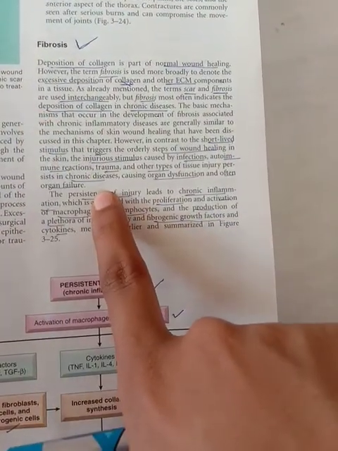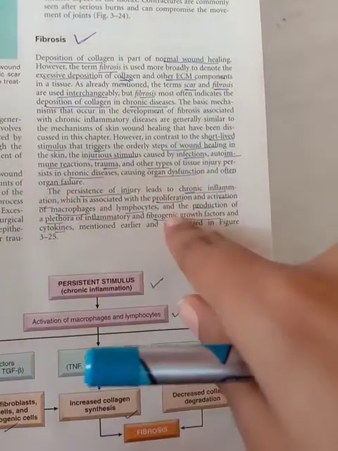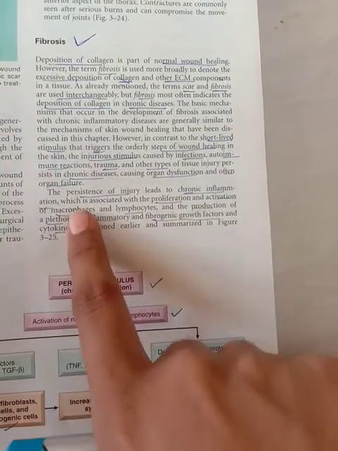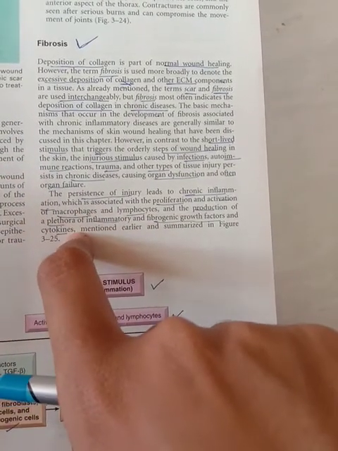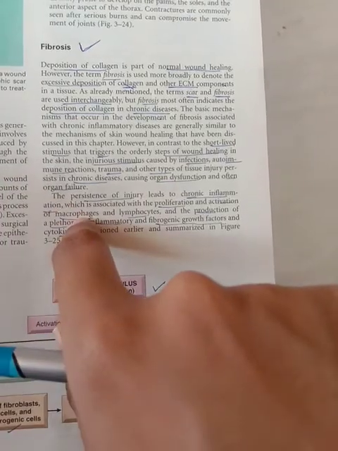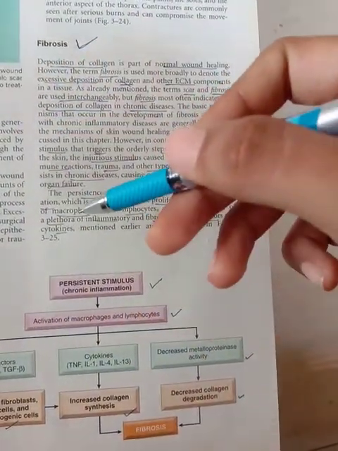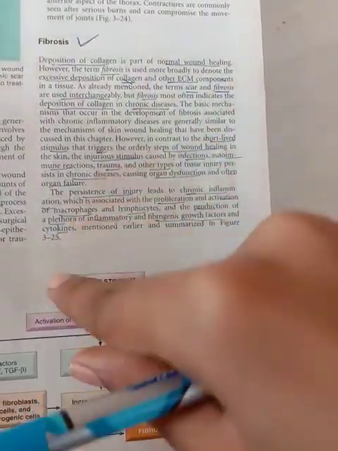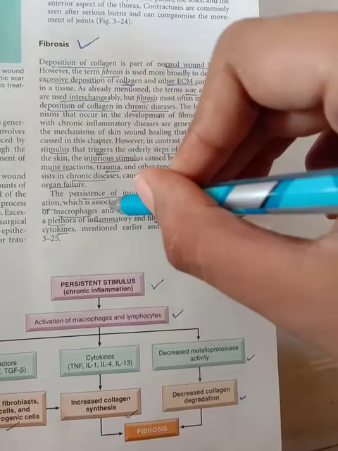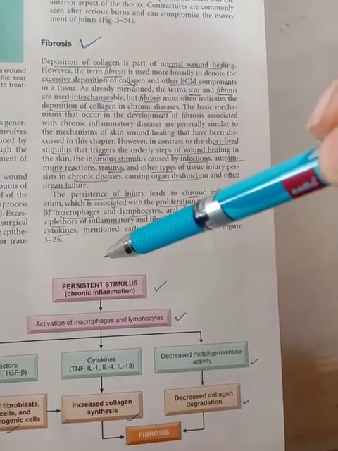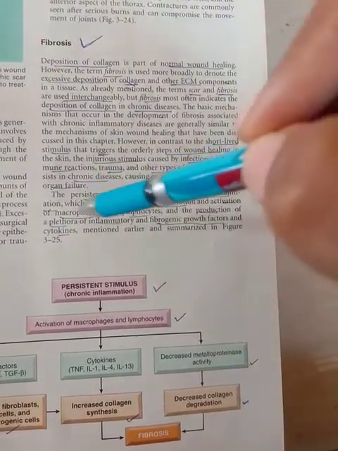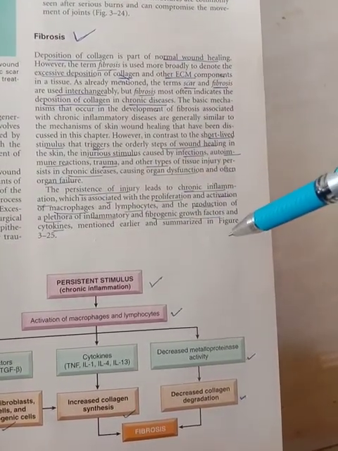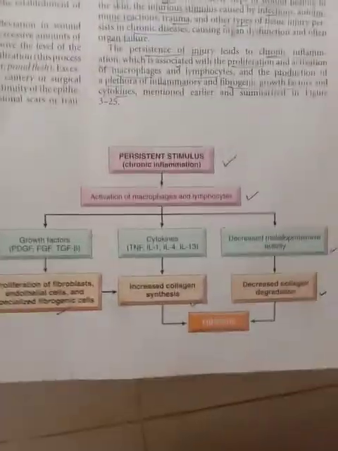So the persistence of injury leads to chronic inflammation and activation of the macrophages and lymphocytes. These macrophages are also stimulated in a different way, that is by the alternative pathway, not by the normal pathway, because we know macrophages mainly have microbicidal activity, but not in this fibrosis process. But macrophages also play a role in fibrosis when they are activated by an alternative pathway. So what is that we are going to learn. And also the lymphocytes of course are activated, with production of a pleiotropy of inflammatory fibrogenic growth factors and also cytokines. So let us see this to understand.